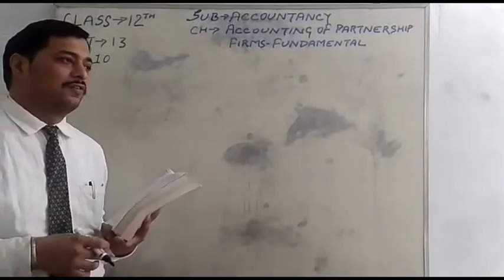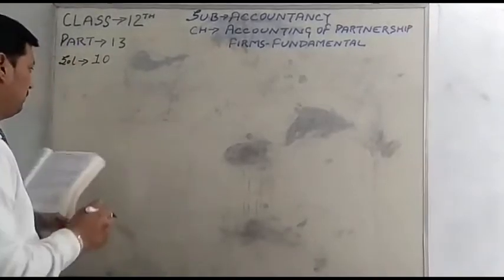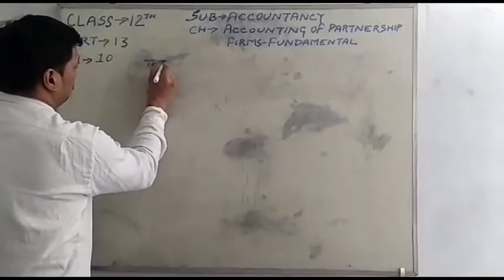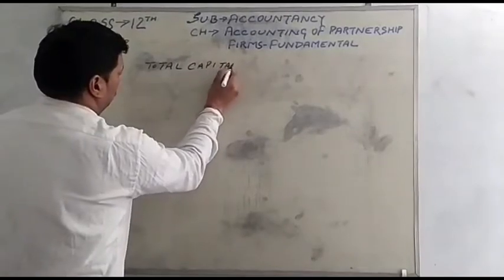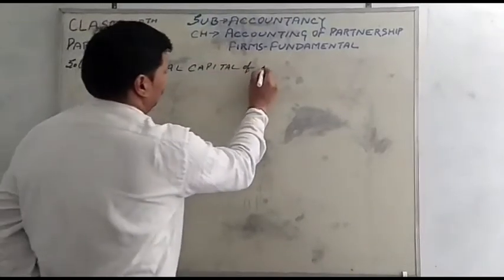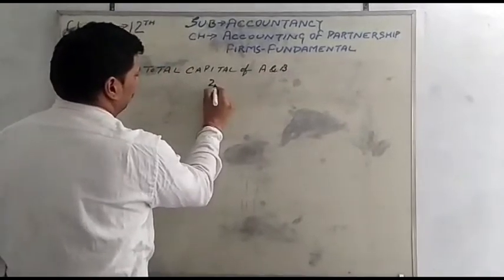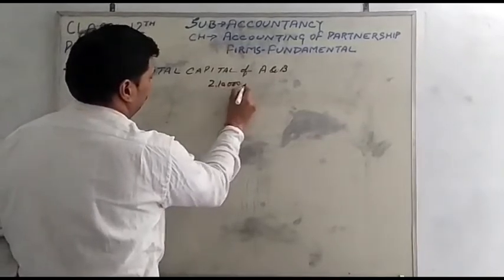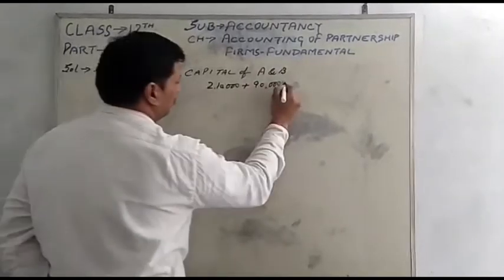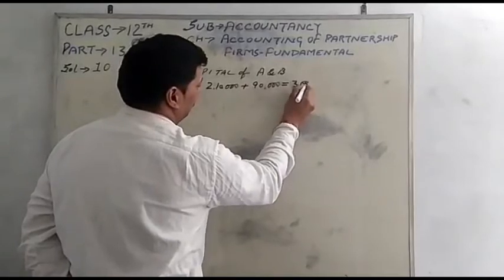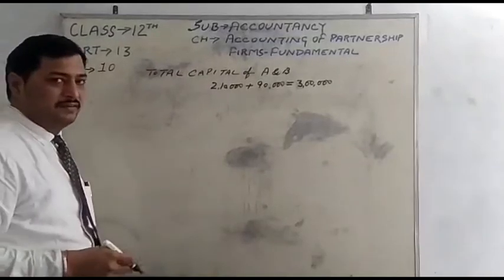So as per the question, first we will calculate the adjusted capital for A and B. Total capital of A and B. A's capital is given in the question as 2,10,000 and B's capital is given as 90,000, and the total capital of both the partners is 3 lakh.